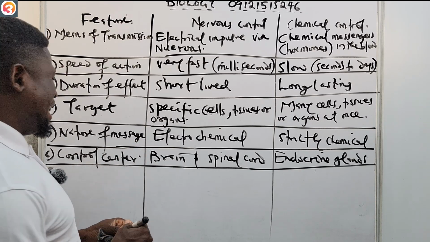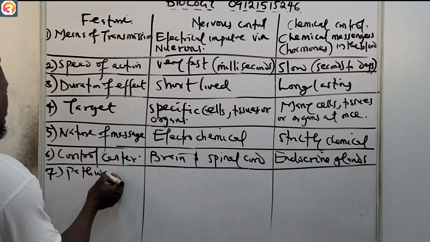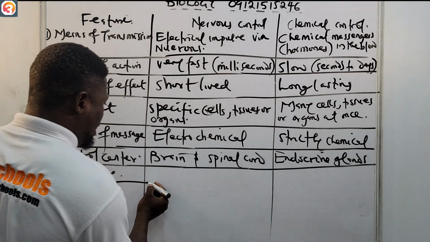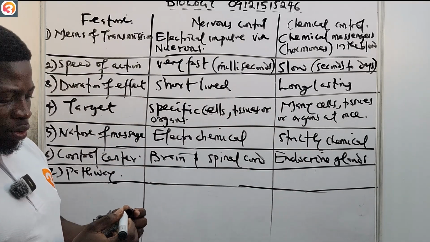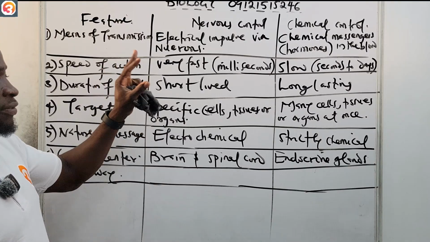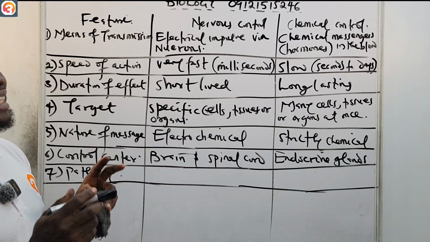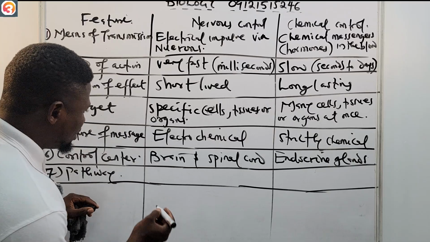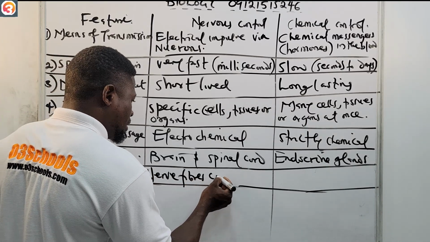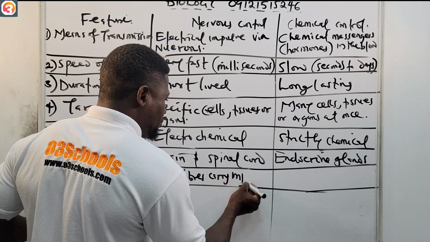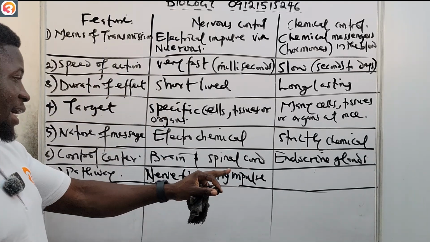Now let us look at number 7, pathway. Where does it pass through? The nervous control uses the nerve fibers, which carry impulses directly.